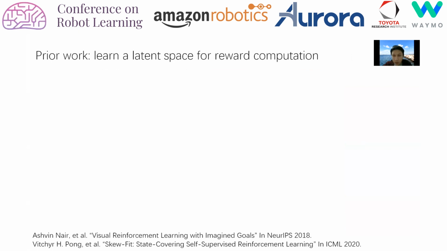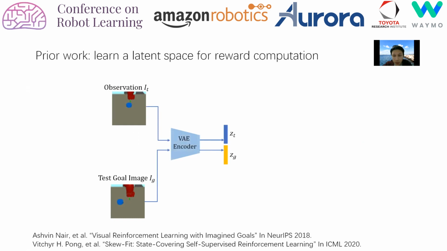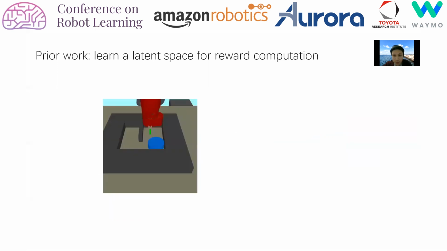Prior work has proposed to first learn a latent space and then use the distance in the latent space as a self-supervised reward. Given a current image observation and a goal image, this work uses a VAE to encode them into two latent vectors, and then uses the distance between these two latent vectors as a reward.